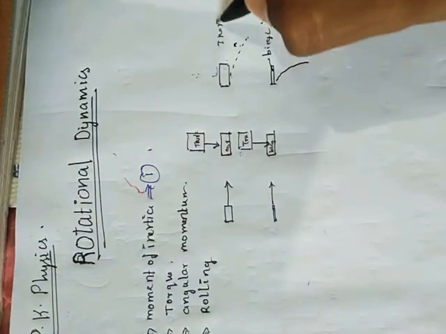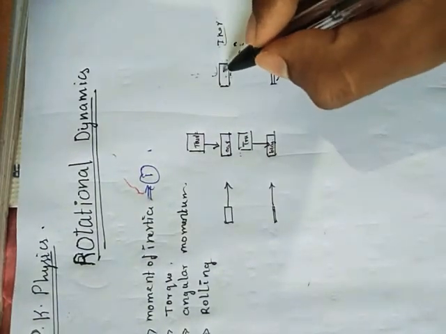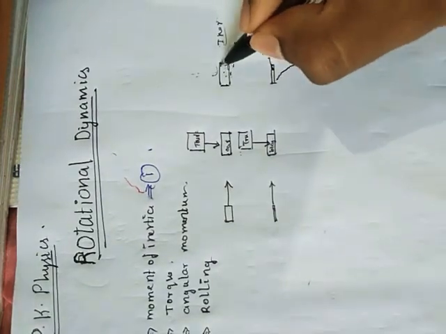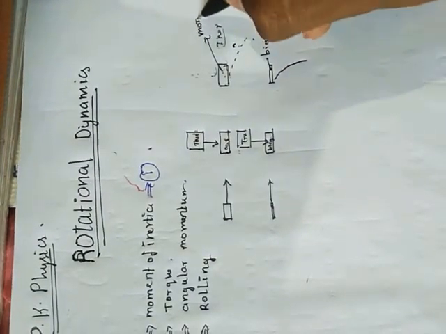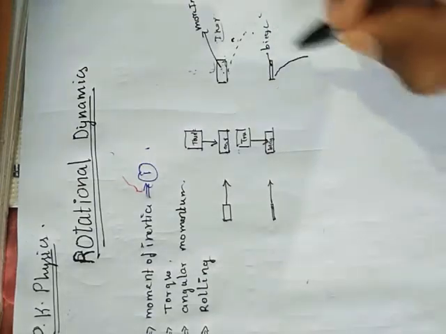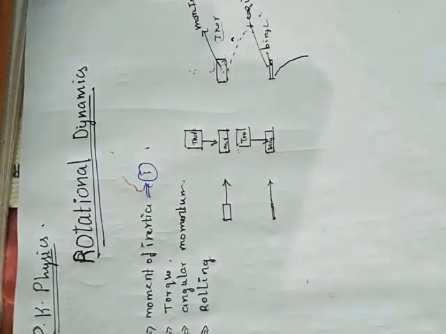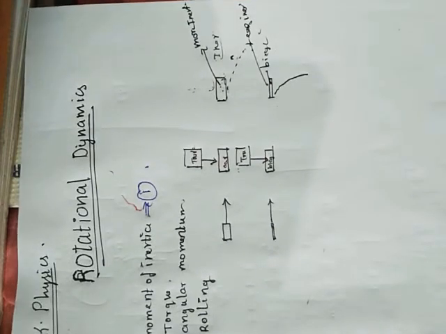Inertia says that it is the ability of an object to resist change in motion. So this object has more inertia and this object has less inertia. That's the final conclusion. You have some very good idea about inertia.